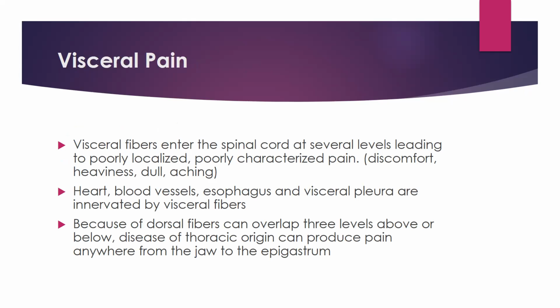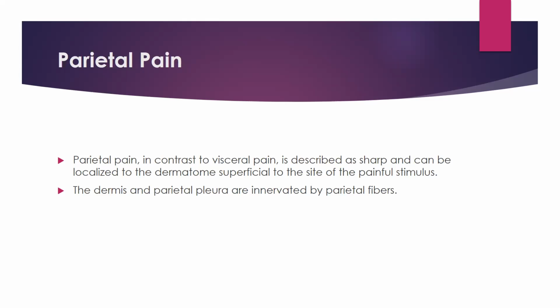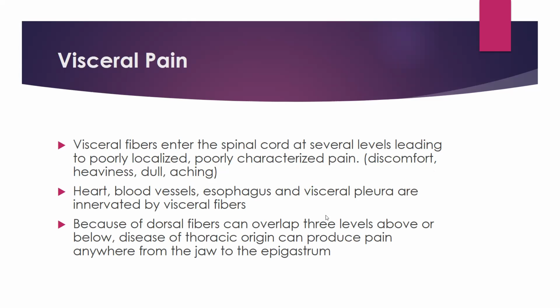The chest pain related to the visceral organs, which is called visceral pain, and chest pain related to the skeletal muscles. The visceral organ pain is dull, diffuse, poorly localizing. It's kind of a discomfort, heaviness.